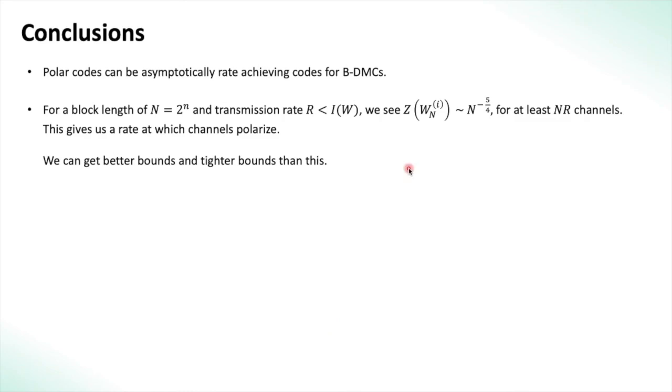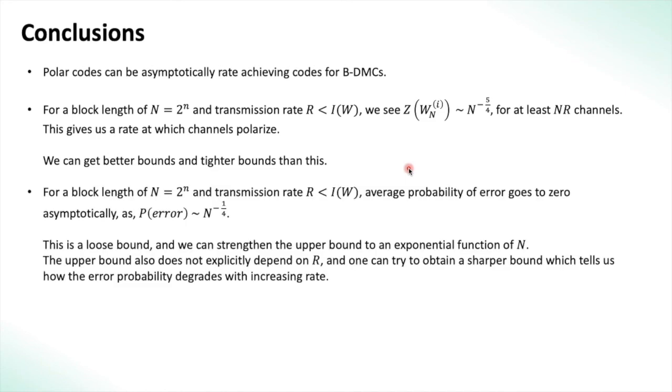We can get better and tighter bounds than this. For a block length of N, we also have that the probability of error is approximately N power minus 1 by 4. This is a loose bound, and we can strengthen the upper bound to an exponential function of N actually. Also here the upper bound does not explicitly depend on the rate R. We can derive sharper bounds which can tell us how the error probability will degrade when the rate goes closer to 1.